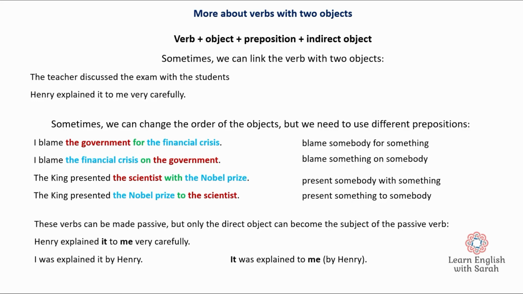And we can actually put these verbs into passive voice, but we can only make the direct object the subject in the passive verb. So if we go back to Henry up here, Henry explained it to me very carefully. I was explained it by Henry? No, that one's not really okay. You can't really say this. But this is okay. It was explained to me by Henry.